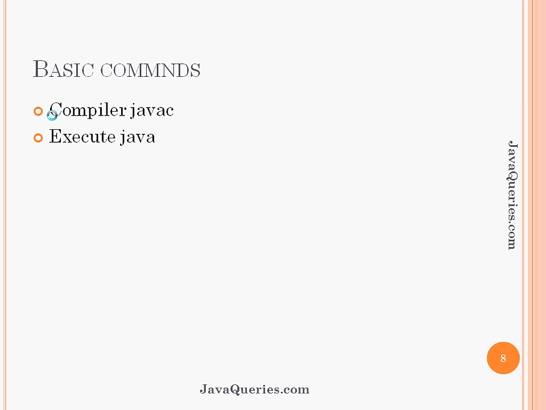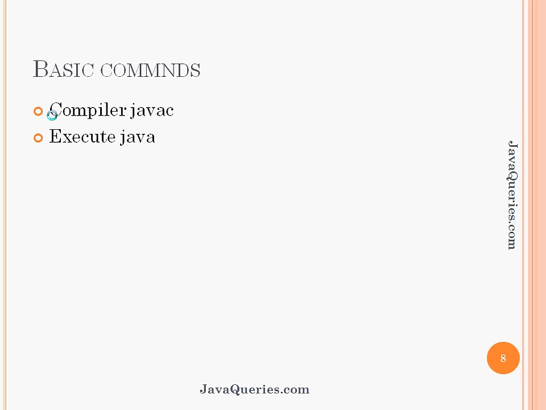The first and foremost 2 commands that you see are the javac compiler, which will help you compile the program written using Java commands in a text editor and produces a .class file for you, and you can use that .class file and execute it using the interpreter, java.